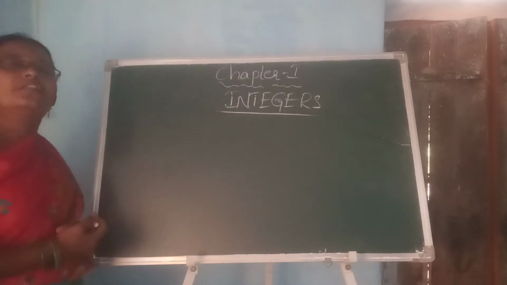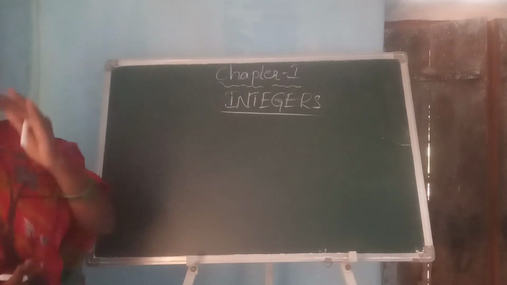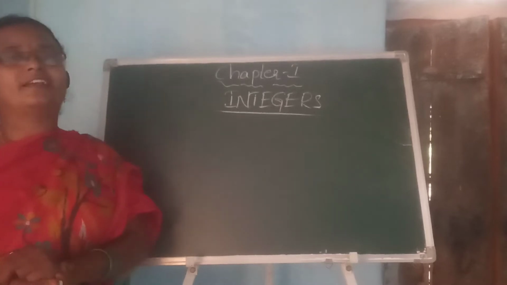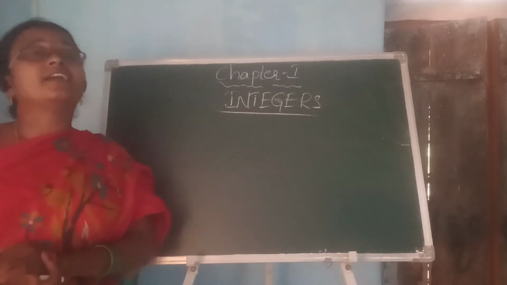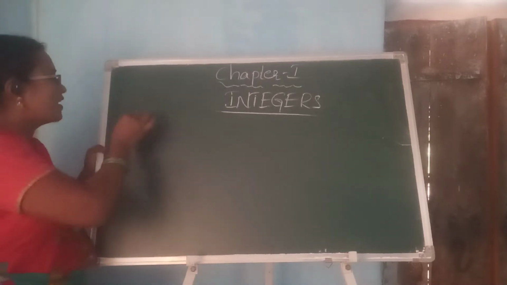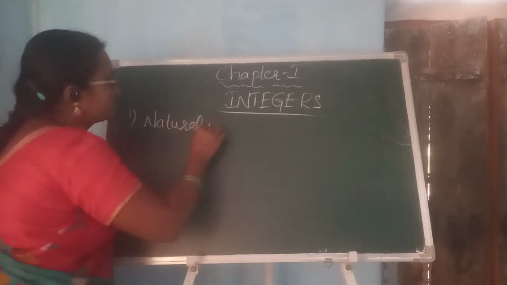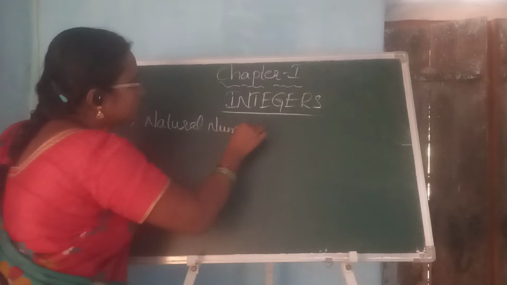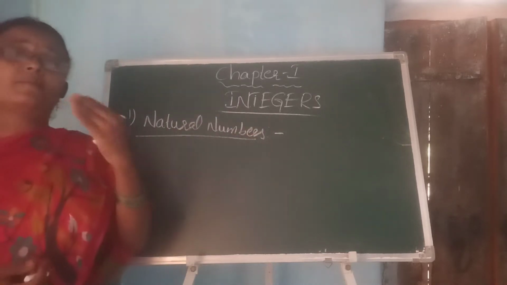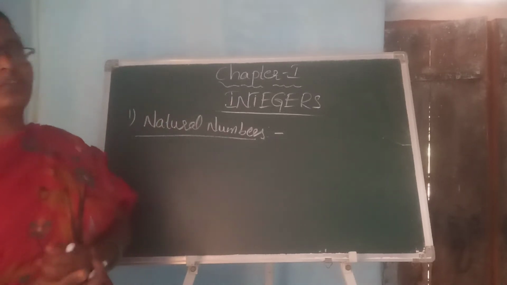Before going to the definition of the integers, first of all, integers are nothing but a type of set of numbers. Before we start this type of numbers, let us observe what other sets of numbers we have gone through previously. The first one is the natural numbers. You have already gone through these natural numbers in your previous classes, like the 5th and 6th, and even in the 4th, I think.